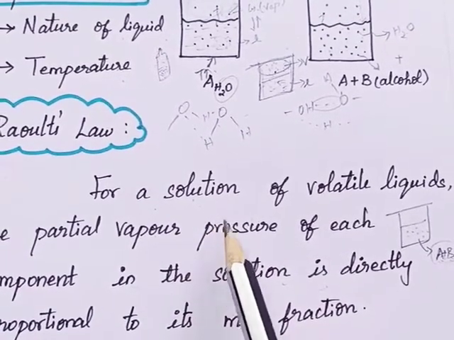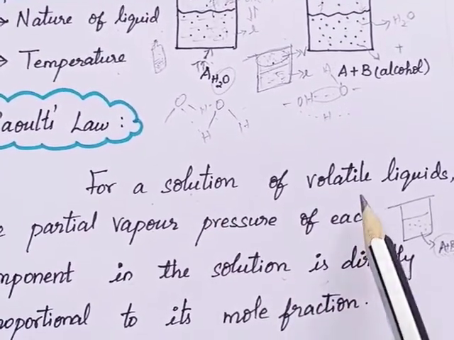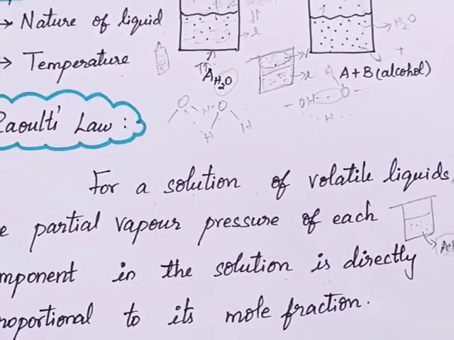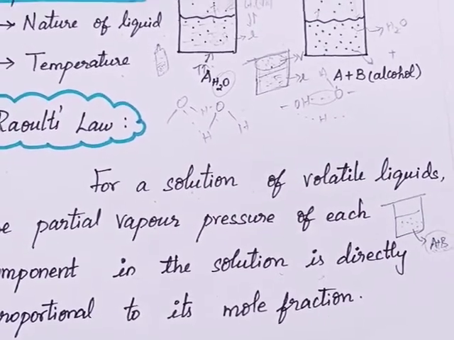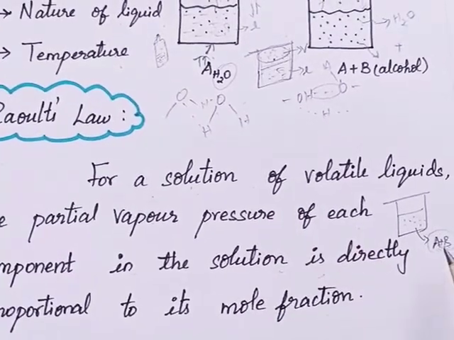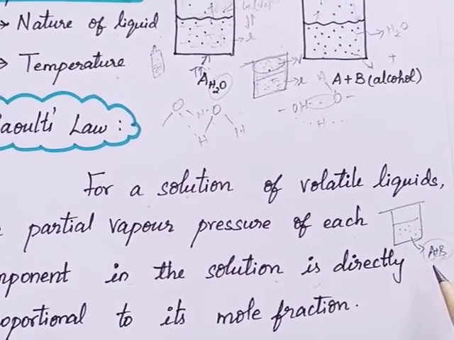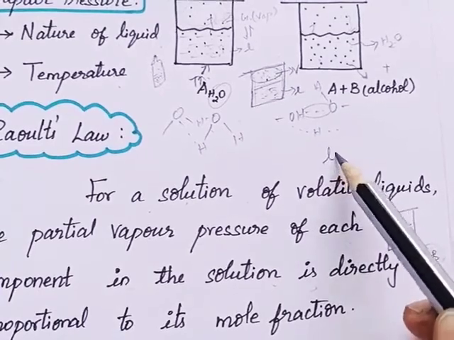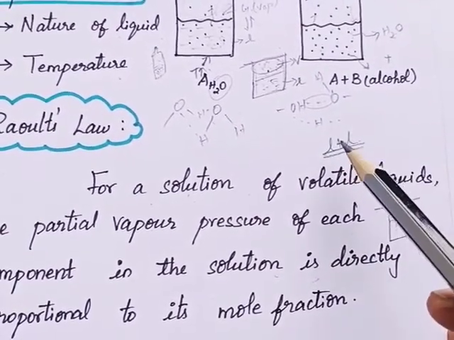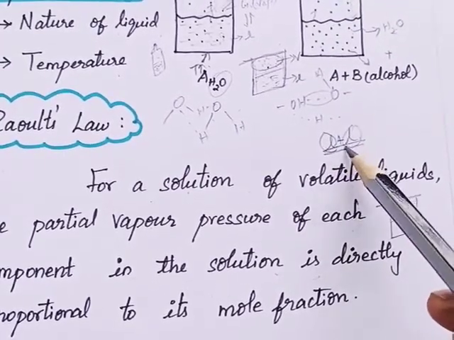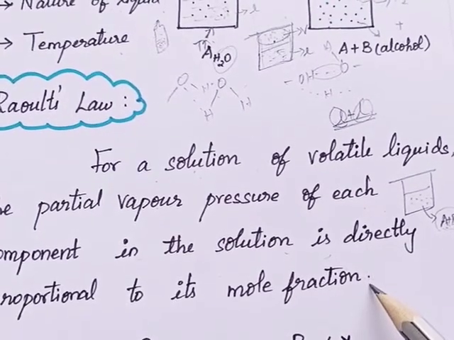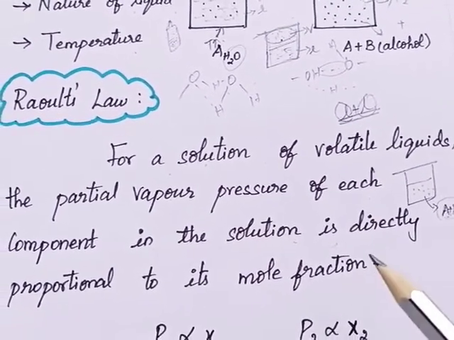So if you consider this as a binary solution of volatile liquids, where either may be a solute or a solvent, the partial pressure of each component, either A or B, and we already said here we are seeing the liquid-liquid mixture, the partial pressure of any one component, either A or B, will be directly proportional to its mole fraction. So this is called Raoult's law.